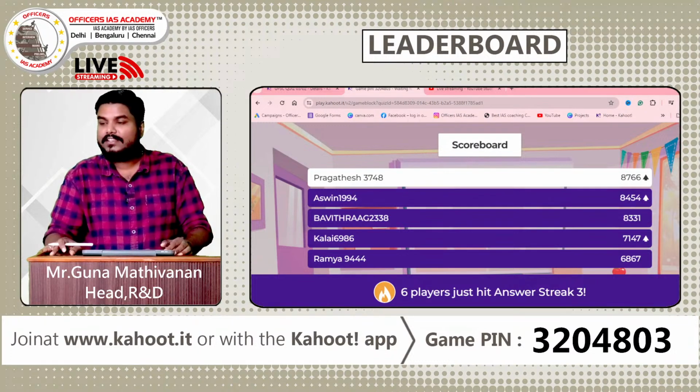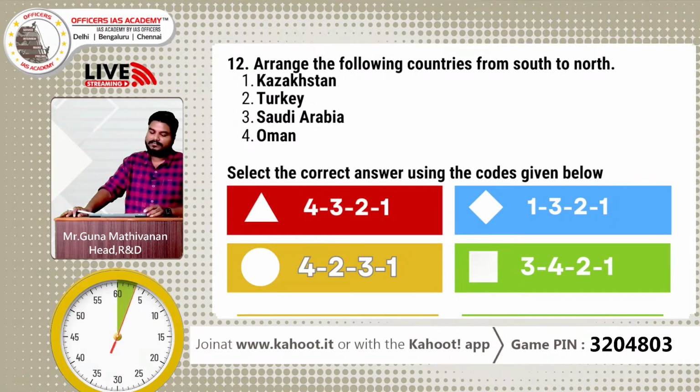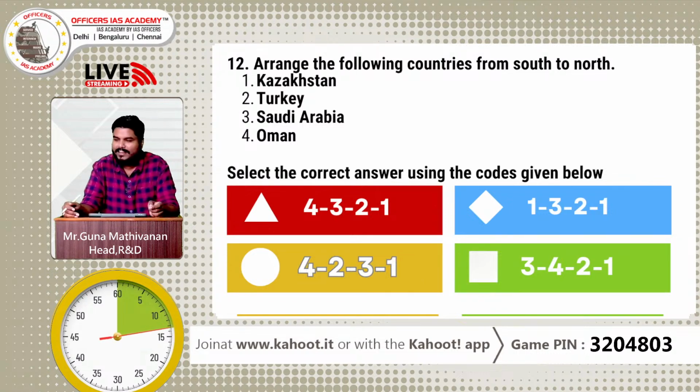That is the 12th question. Arrange the following countries from south to north. 30-second question. Be ready. Kazakhstan, Turkey, Saudi Arabia, Oman. Very simple. Quickly arrange it. 15 more seconds. Quick, quick, quick. Last 10 seconds.